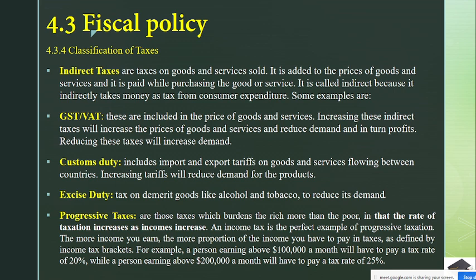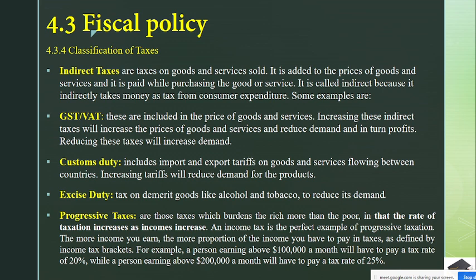Then progressive taxes are those taxes which burden the rich more than the poor. In them the rate of taxation increases as income increases. For instance, income tax is the perfect example of progressive taxation. The more income you earn, the greater the proportion of income you have to pay in taxes.